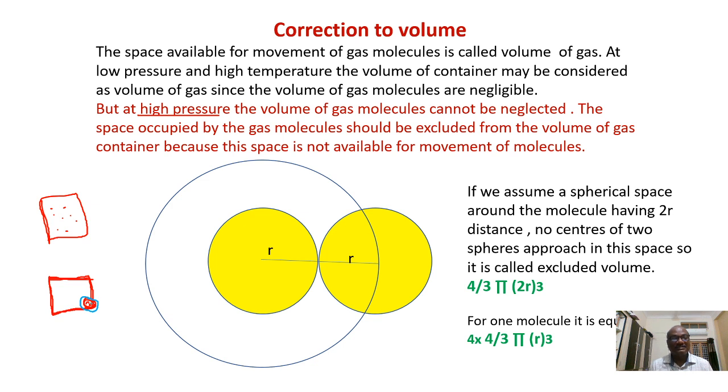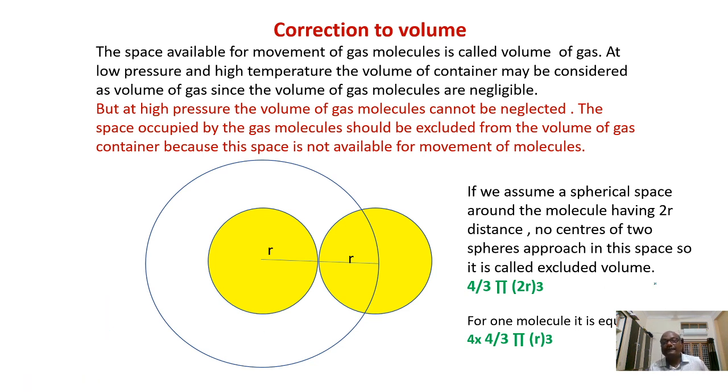So now this volume has to be subtracted to calculate the volume of the gas, because this volume is now available for movement of molecules. This is treated as the volume of the gas. That's why this volume which we are subtracting, which we are excluding, is called excluded volume. That is the concept.